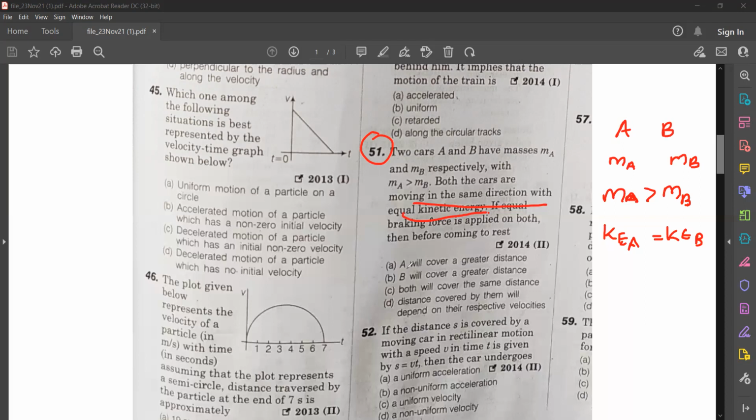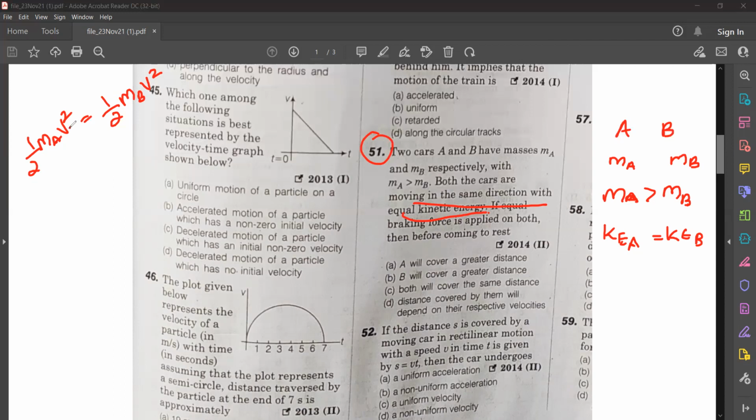Options are: A will cover a greater distance, B will cover a greater distance, or both will cover the same distance. Distance covered will depend on the respective velocity. Now listen. Kinetic energy is equal. That means half MA V square is equal to half MB V square. We don't have any relation on their velocity.